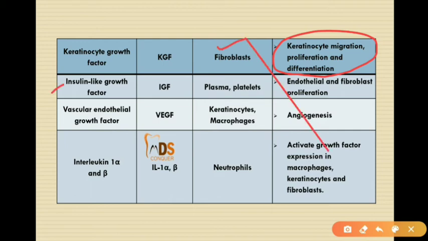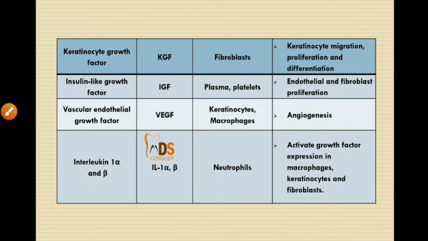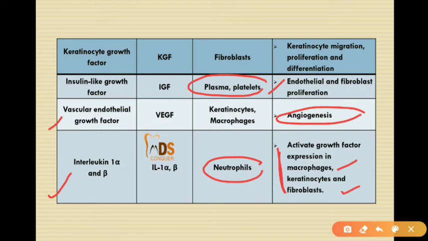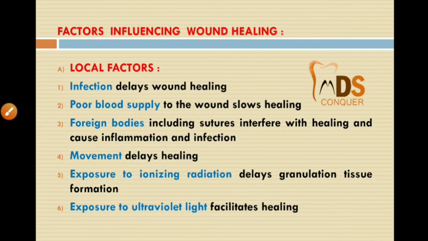Then insulin-like growth factor, which originates from the plasma or platelets, helps in endothelial and fibroblast proliferation. Vascular endothelial growth factor, angiogenesis. Then interleukin 1 alpha and beta originate from the neutrophils, and they will activate the growth factor expression in macrophages, keratinocytes and fibroblasts. So those are the important growth factors which play an important role in healing and even in the contraction of the wound.